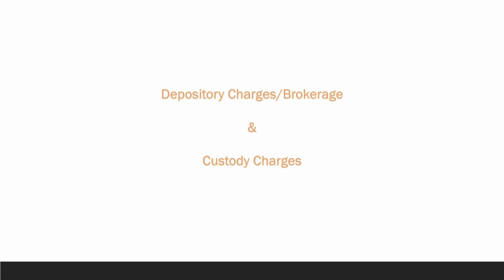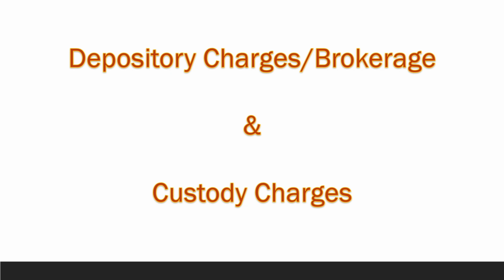And third one is depository or brokerage. As I told you earlier about the brokerage charges, because these depository participants act as an intermediary between ourselves and depository, as a transaction charge, they collect brokerage from us. This is called depository or brokerage charges.